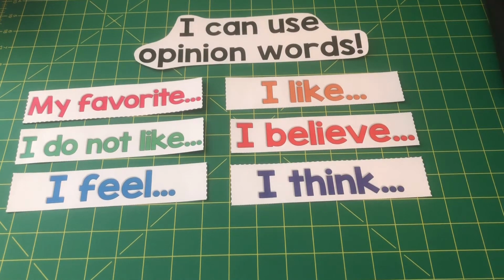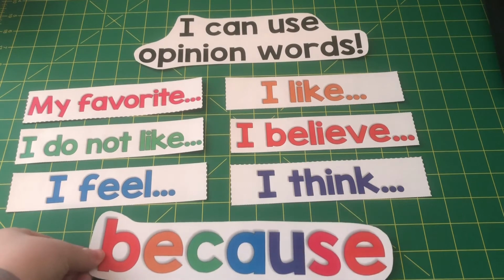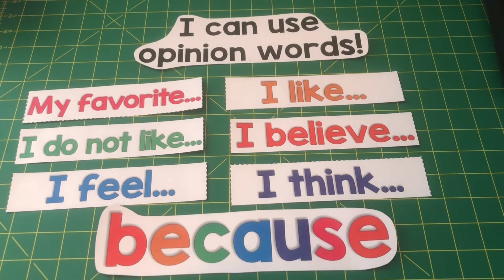Okay? When we write opinion pieces, we have to have an opinion, first of all. And our opinion is very special to us. It means a lot to us, and we have to be able to tell our reader why we have that opinion. So, if you're saying something like, I like the color red, you have to be able to back that up with a reason. And we support our opinions with the word because. Because is a very special word, and that's why it's in rainbow.